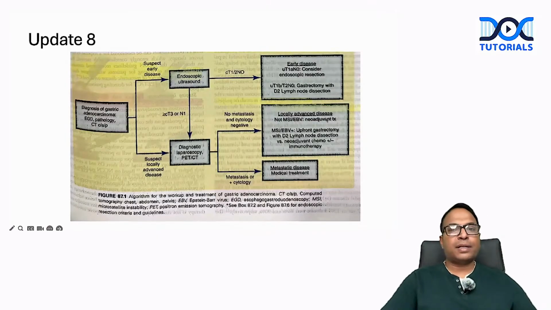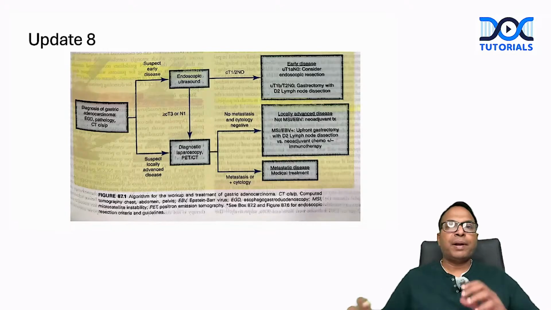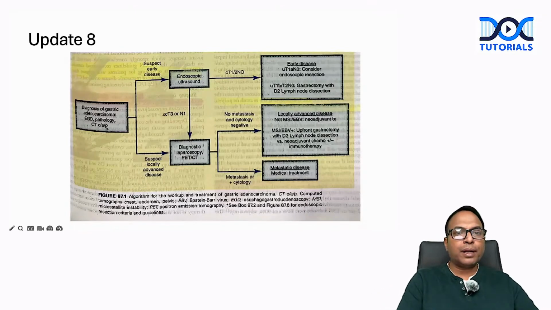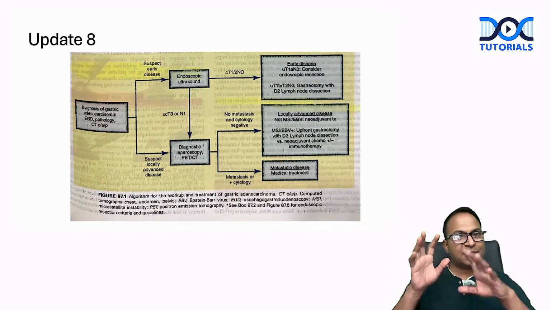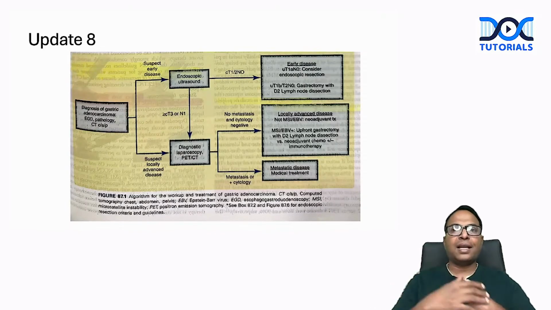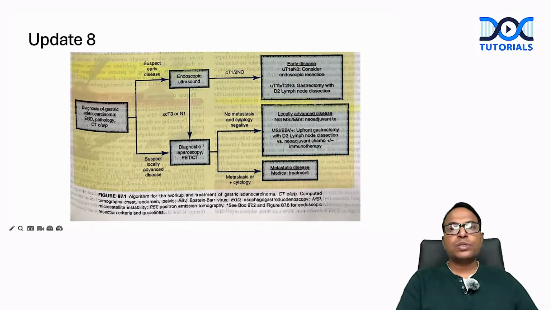So this is again another flow chart which was also there in the old edition. They made a clear-cut concept of how to manage the diagnosis of gastric cancer by multiple methods. Suspect early disease means you should go for endoscopic ultrasound. So clinically T1 or T2, we can do endoscopic resection. Standard criteria and extended criteria we have discussed in the 21st edition, same is there. Sometimes even for early disease with submucosal invasion and T2, they are taken for gastrectomy. So suspected locally advanced cancer, go for a diagnostic laparoscopy or PET-CT.